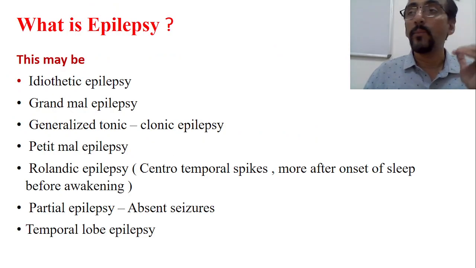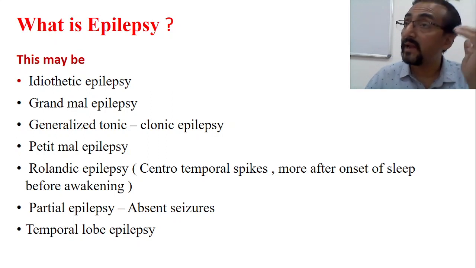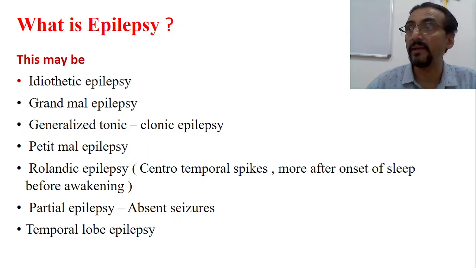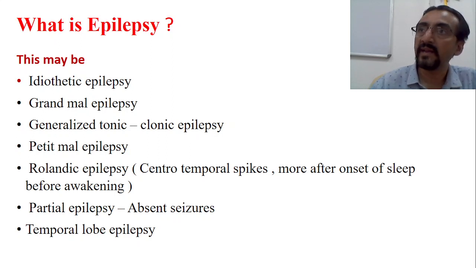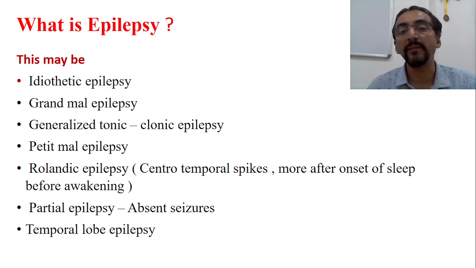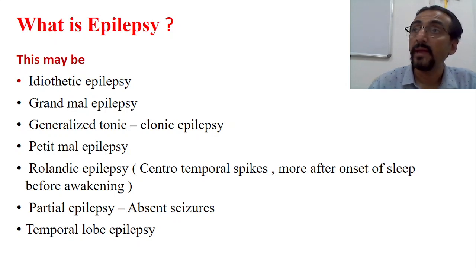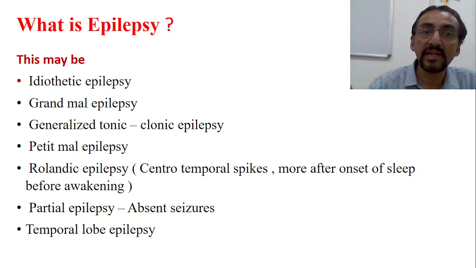Okay. Now, what is epilepsy now? This particular epilepsy may be an idiopathic epilepsy. This may be a grand mal epilepsy. This epilepsy may be generalized tonic-clonic epilepsy. This epilepsy may be petit mal epilepsy. This epilepsy may be Rolandic epilepsy. This epilepsy may be partial epilepsy, or temporal lobe epilepsy, or epilepsy syndromes that we'll discuss later. Okay, so these are the different types of epilepsy.